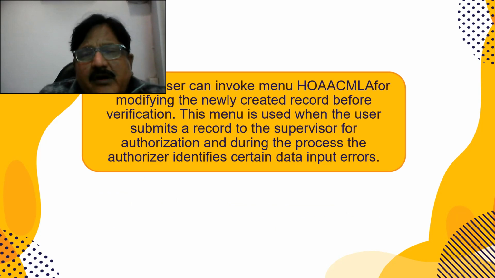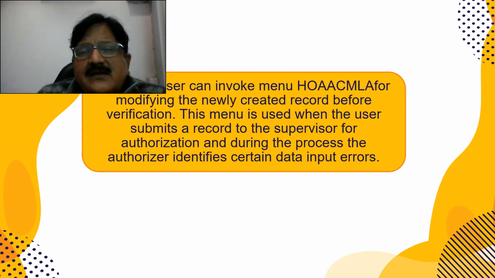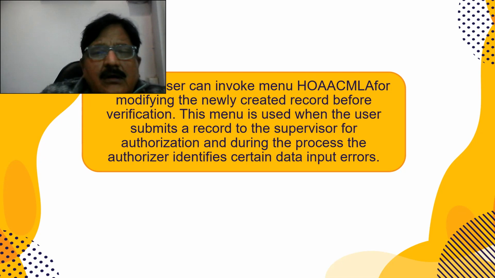The maker can modify it if he feels he has entered some data wrongly, even before verification. The command for that is HOAACMLA, M for modification, LA for loan account, for modifying a newly created record before verification. This is used when the user submits a record to the supervisor or verifying officer for authorization, and during the process the authorizer identifies certain data input errors.